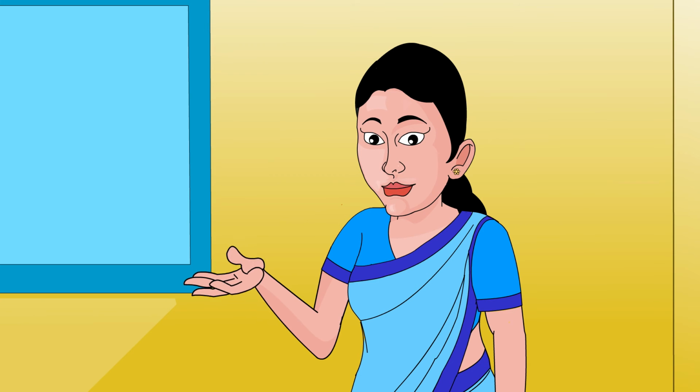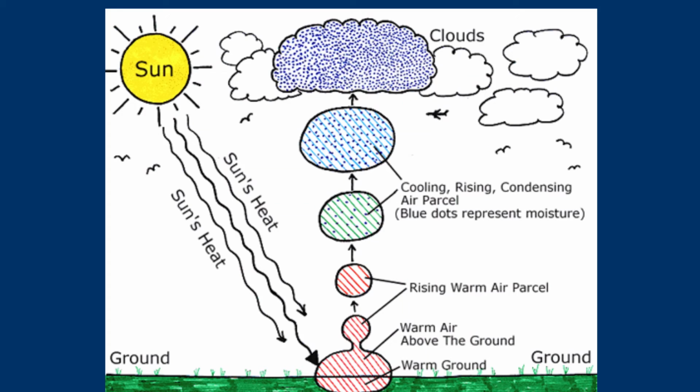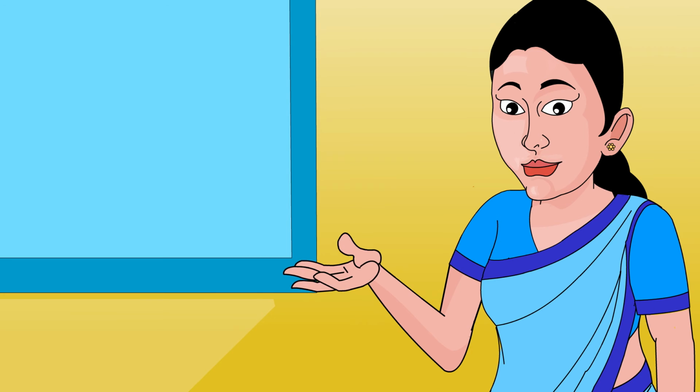Heat from the sun warms the earth. As a result, water from the seas, oceans, rivers, lakes, and ponds changes into water vapor and mixes with air. The heat also warms the air. When the air warms up, it becomes lighter. The warm, light air rises upwards and carries water vapor along with it. The higher the air goes, the cooler it becomes.